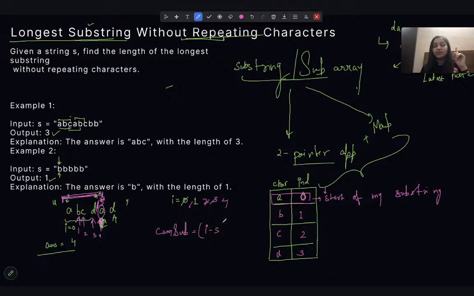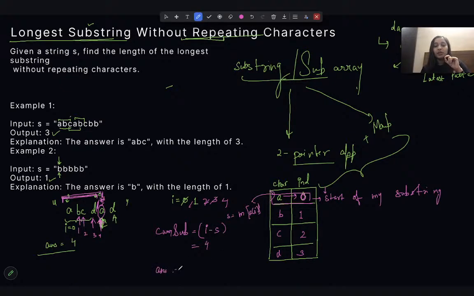This index is just the index we have stored in the map, that is s equals map of whatever character we are at. So my s is right now 0, i is 4, so this will give me 4.